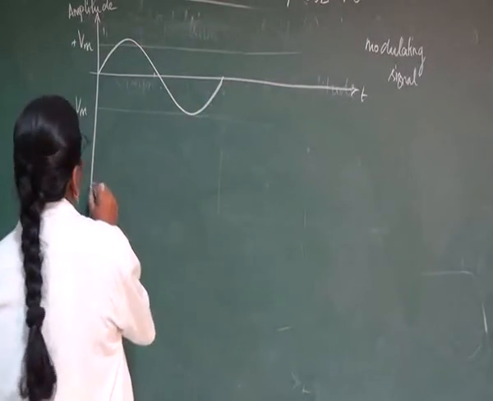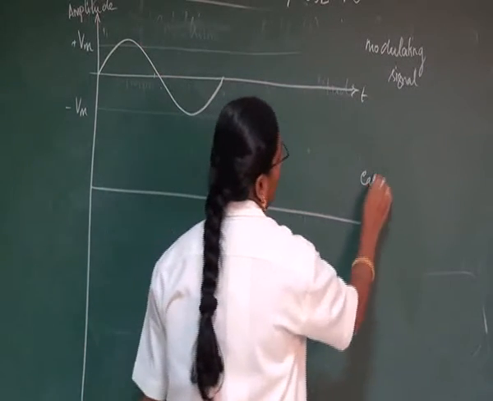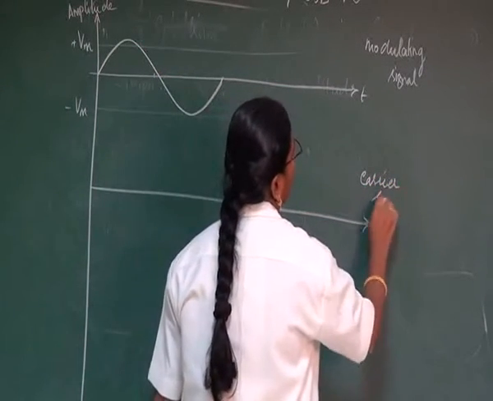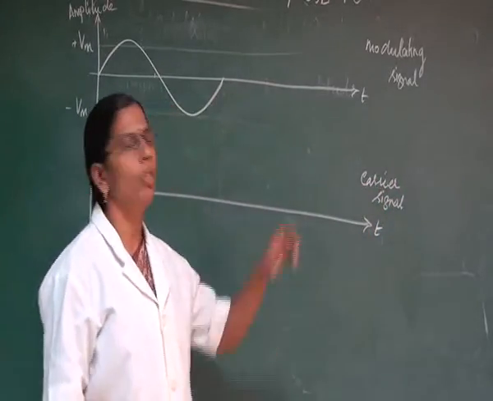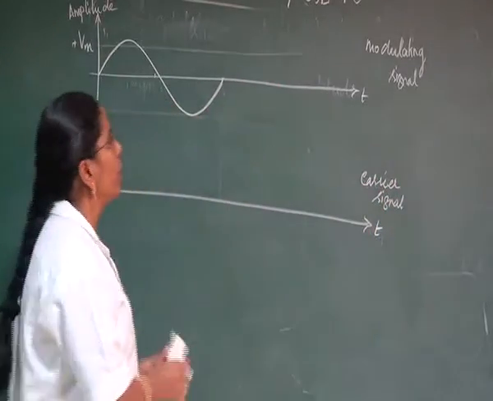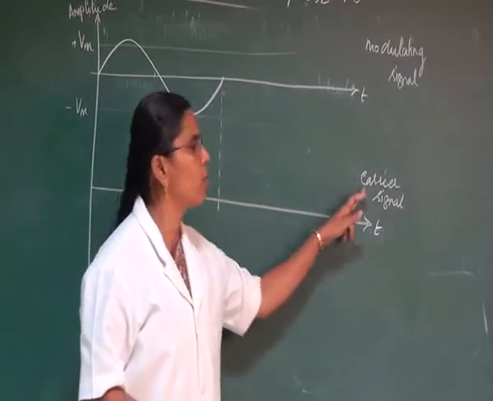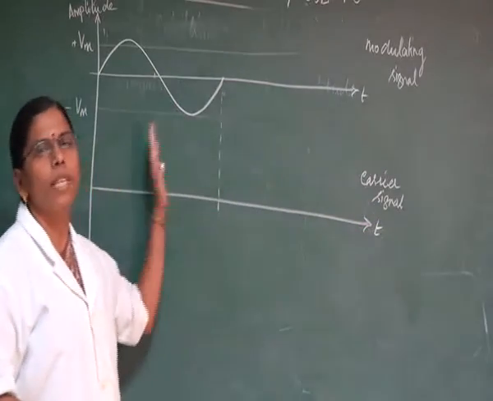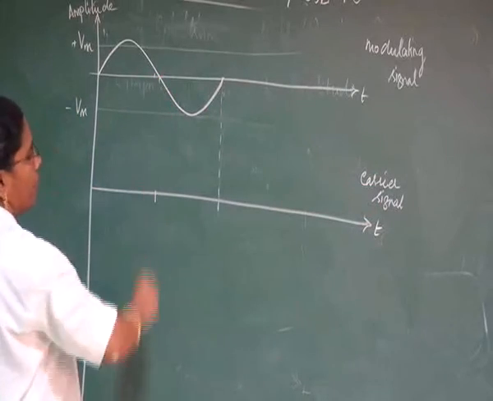Next, let us have our carrier signal, which is represented like this. As I told you, the carrier signal has a higher frequency compared to that of the modulating signal. So if we have one cycle within this period, since the carrier signal is of higher frequency, more cycles must be represented here. Let us have this half cycle period.